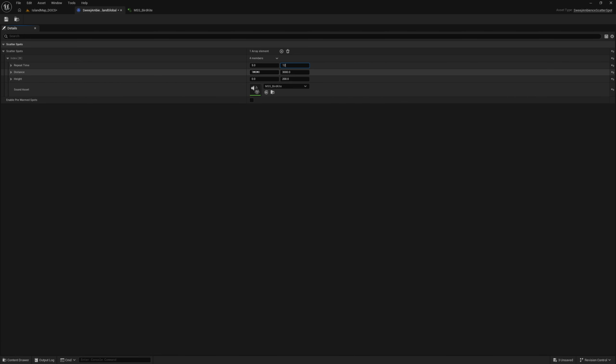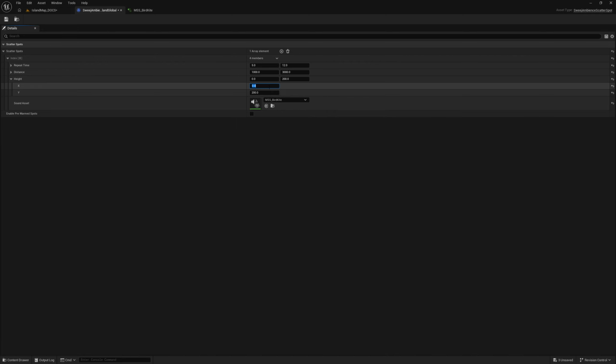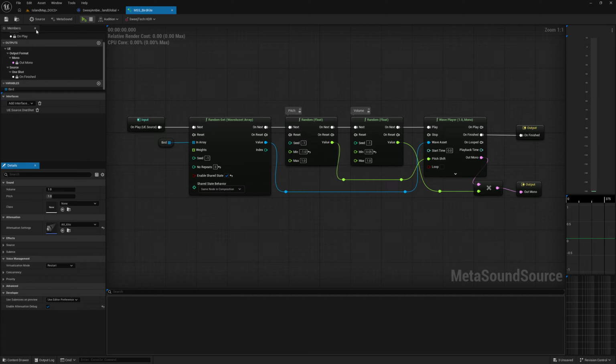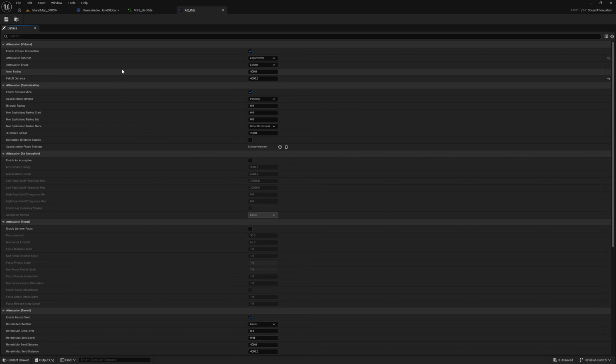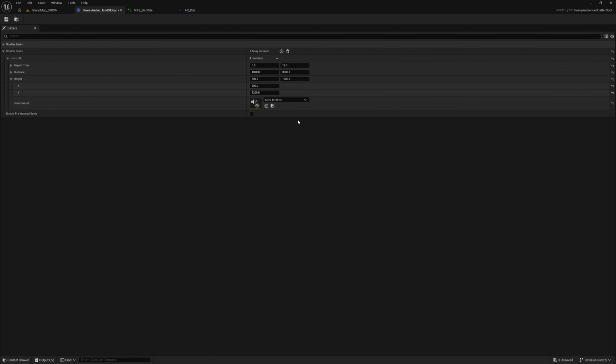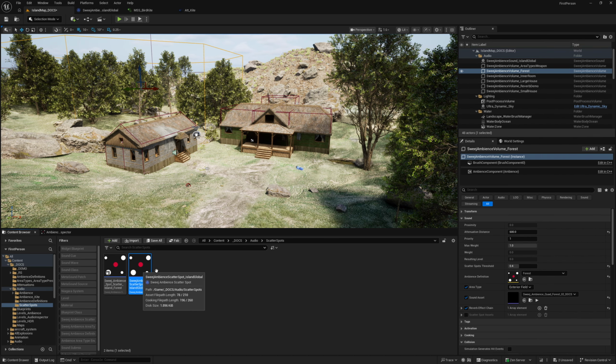The distance we'll leave at 10,000 to 3,000 units, and the height we'll set at 800 to 1200. At this point, it's worth checking the attenuation on your sound to make sure that it will actually be heard at these distances. So our inner radius is 400 and our fall-off distance is 4000, so that's fine. Even if the scatter spot does spawn at its furthest distance of 3000, we'll still hear it. So now we have our new scatter spot asset.